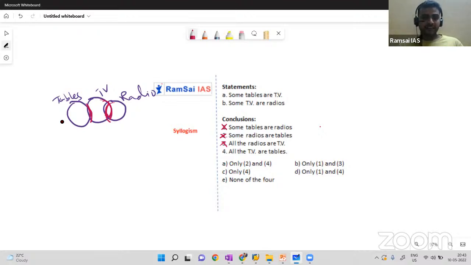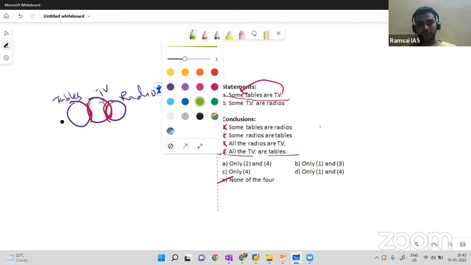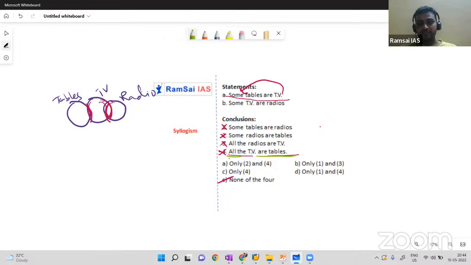Now, all TVs are tables. From the first statement, some tables are TVs, which means in reverse some TVs should be tables. But here they said all TVs are tables, so this is also wrong. I'll go with the last one, none of the four. But let me modify the fourth statement with green color. Instead of all TVs are tables, if I say all TVs can be tables, then can be.